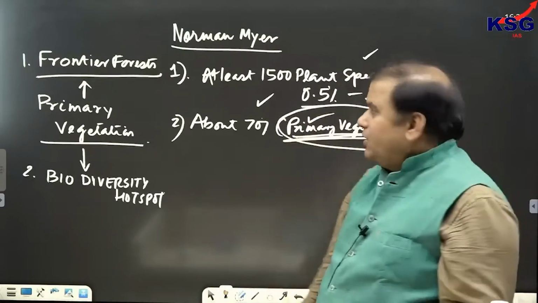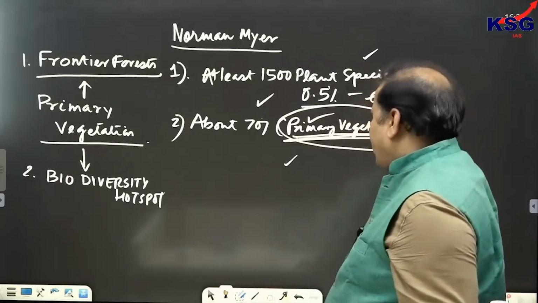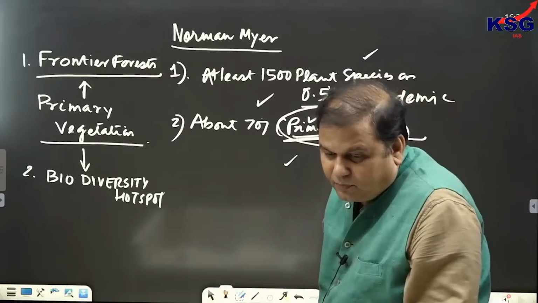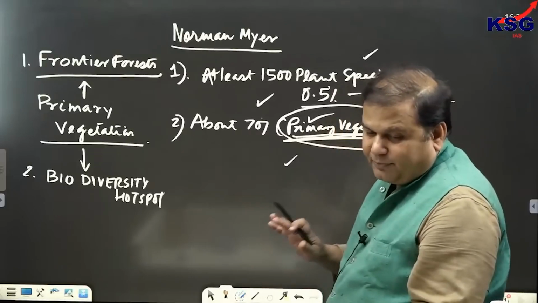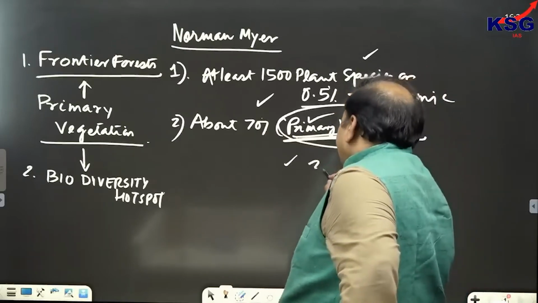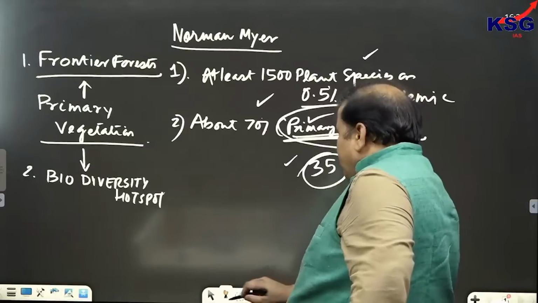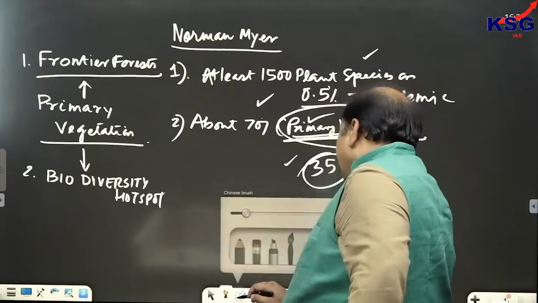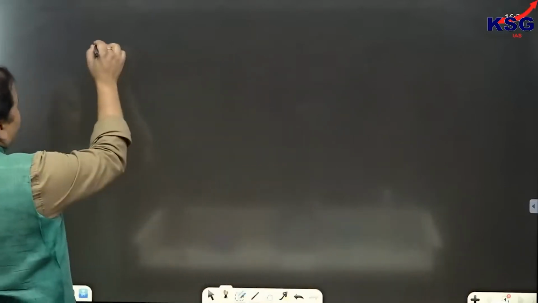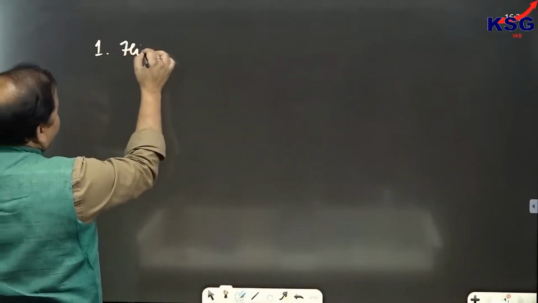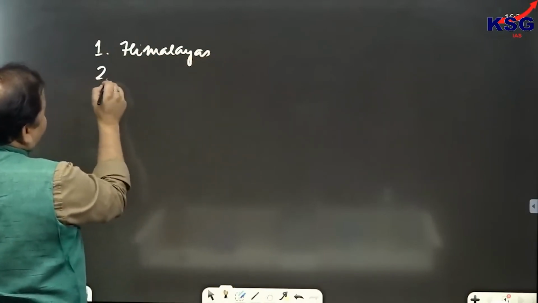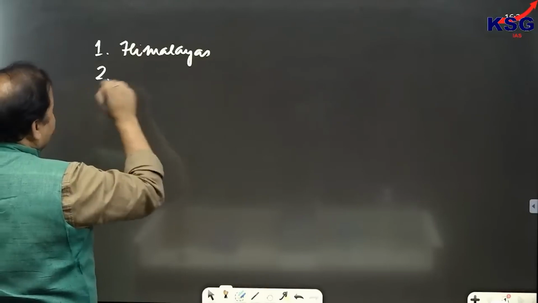Clear? Anthropogenic activities. And as far as hotspots are concerned, I'll try to boost up your memories also. Don't worry about it. Now, there are 35 such hotspots in the world. But in India, we can see that there are 4 hotspots present in India. So, the first hotspot which is present in India is Himalayas. Clear? Second hotspot which is present in India is the Western Ghats.